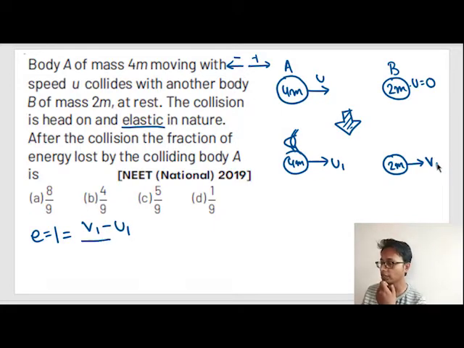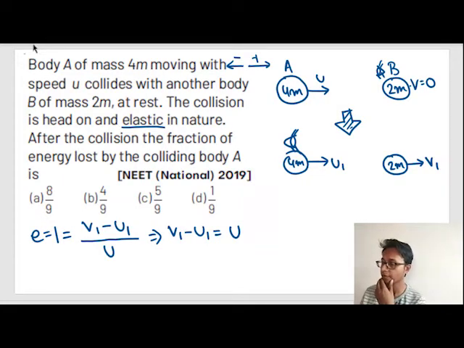The velocity of approach is u minus 0, which is u. So from this equation we obtain that v1 minus u1 is equal to u.